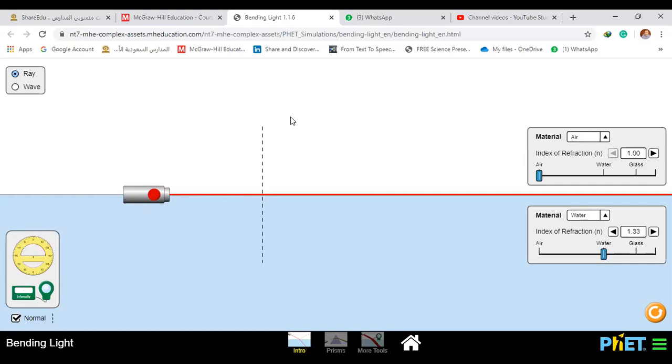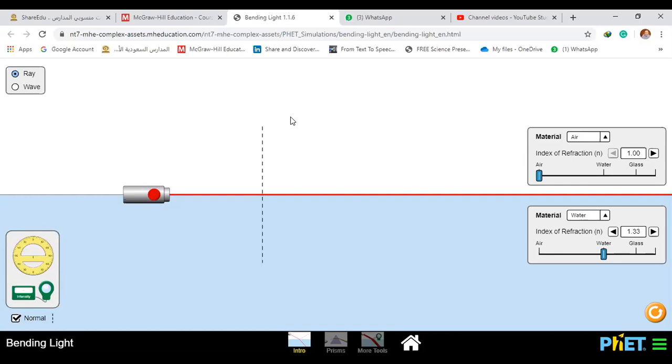Light does not pass from one transparent medium to another unchanged. We observe that when light passes from a less transparent medium to a more transparent medium, it will refract near to the normal.